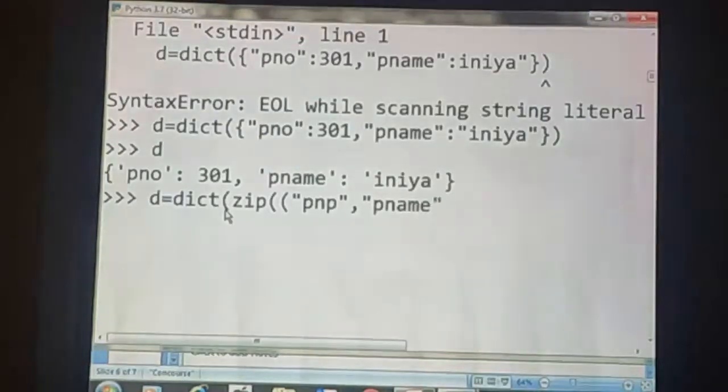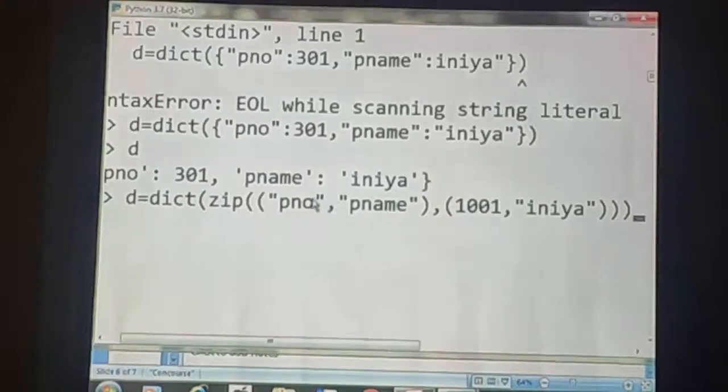This is keys. Okay. Next, corresponding to the keys, I am going to give the values. That means 1001, then India. You can give any value. Okay. The next